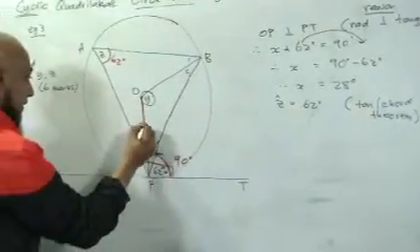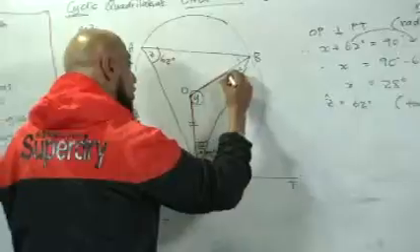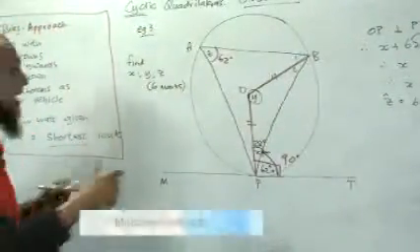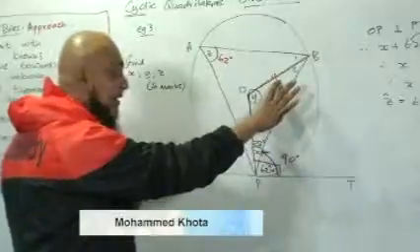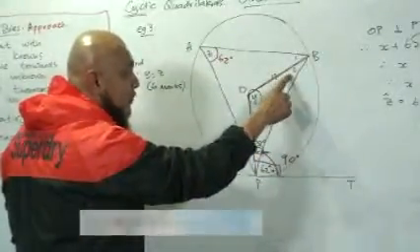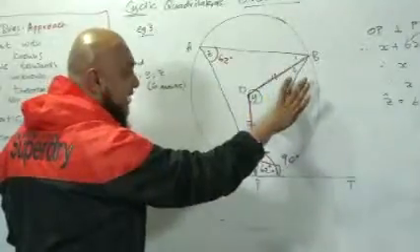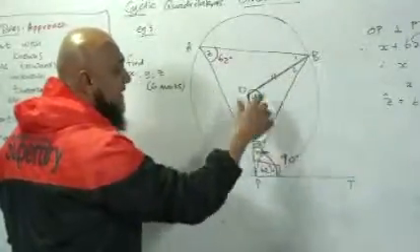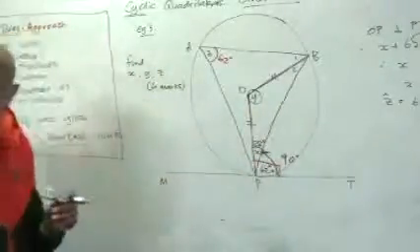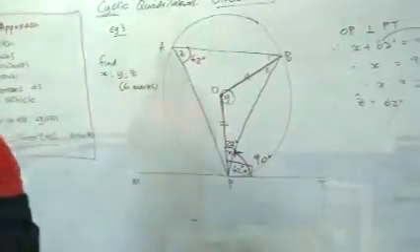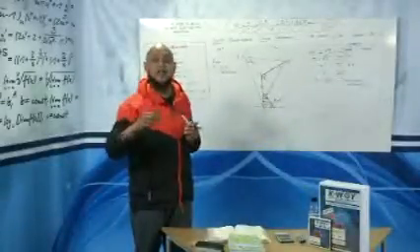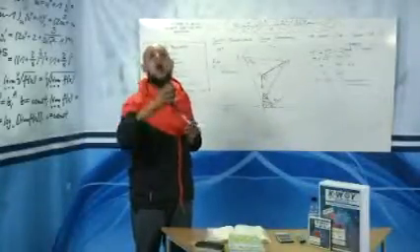OP, the line, is equal to OB, the line. Why? They are radii. So therefore it makes this an isosceles triangle. So if x is 28, B2 will be 28. That's an isosceles triangle. And then we'll say 180 minus the sum of these two, and that will give me y. That is method one. One way of attacking it. But to me, that would be like the garden route, the scenic route, the long way of doing it.